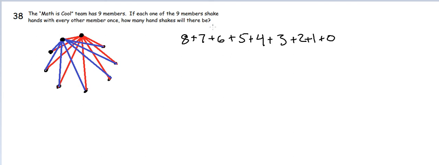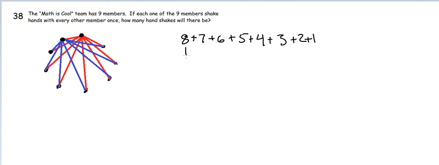And obviously, you could just go out and sum each and every one of these, and you would end up with the answer, which is 36. And that is the correct answer. However, there is a simpler way to do this. And to think about this, I'm going to exclude the 0 because that is not helpful. Now, what we can do is we can reverse this sum.